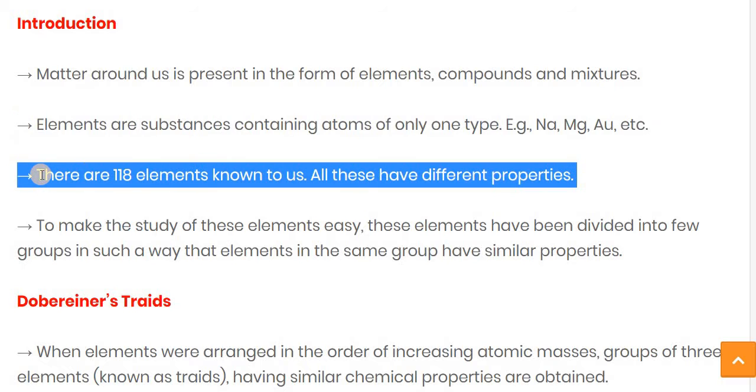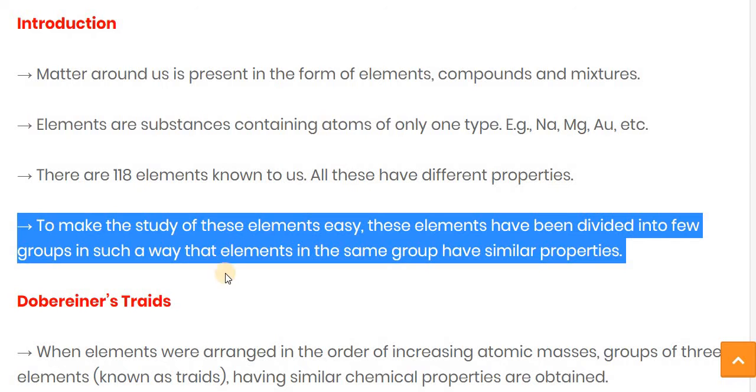Now there are a total of 118 elements known to us, and all of these elements possess different kinds of properties.